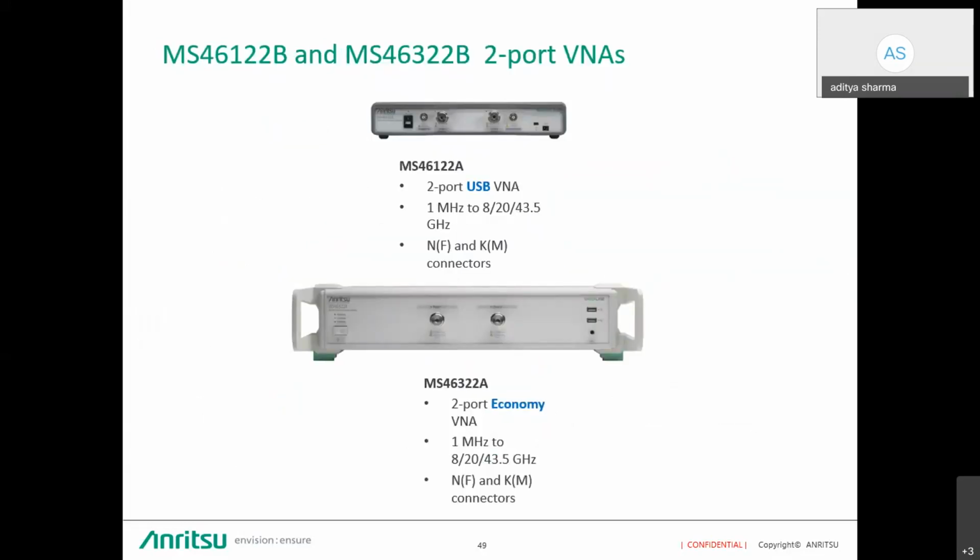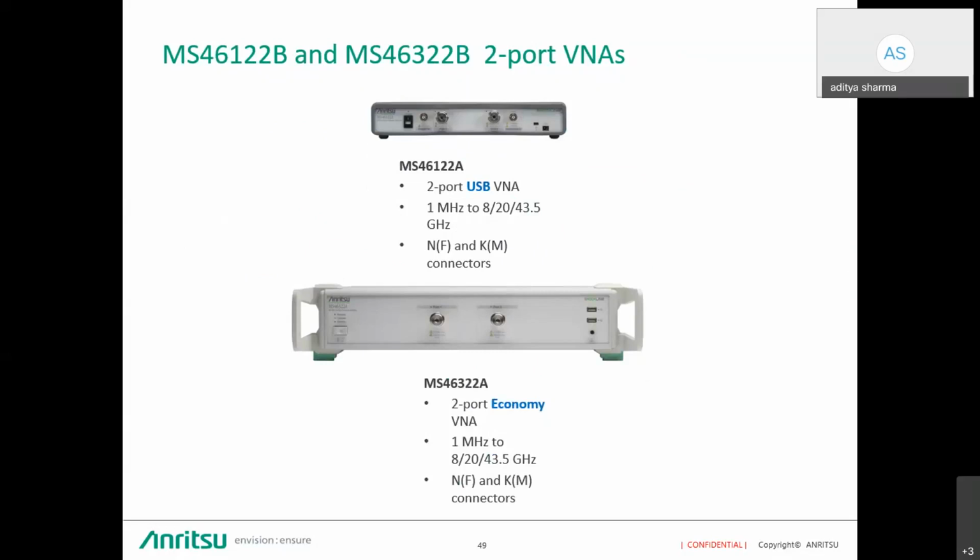Now, if I talk about 2-port VNAs in Shockline, the MS46122B and MS46322B are both 2-port VNAs. The difference between these two is that the 322B has a control system itself, like I said, so the user just needs to connect an external display, that's it.